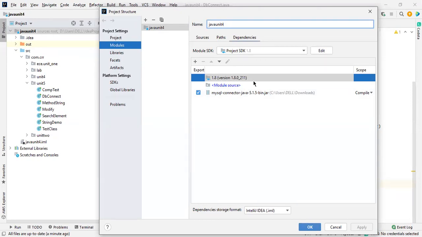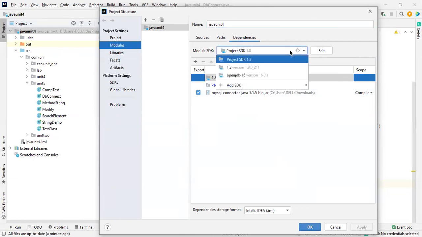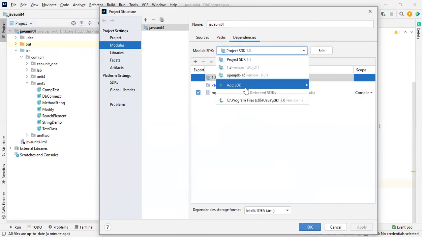This will be automatically considered by the tool. If the Java version is available, then only these tools get installed. For this, we have to take a path of it, like add SDK.